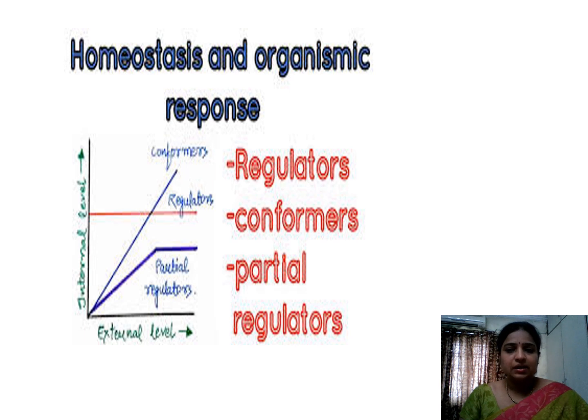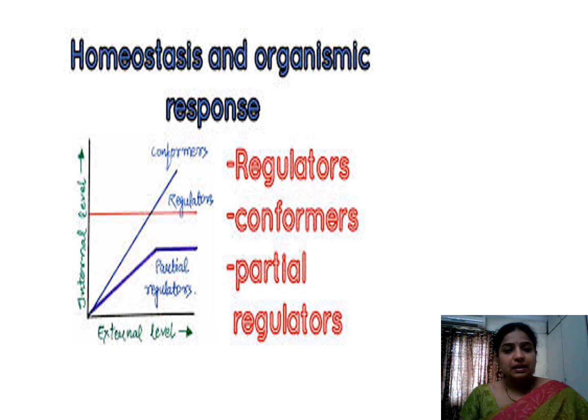So we call these organisms regulators. If you look at the other one, it is continuously changing with the increase in the surrounding environment. Here we can observe the internal environment of the organism is also changing. So these organisms are called conformers.